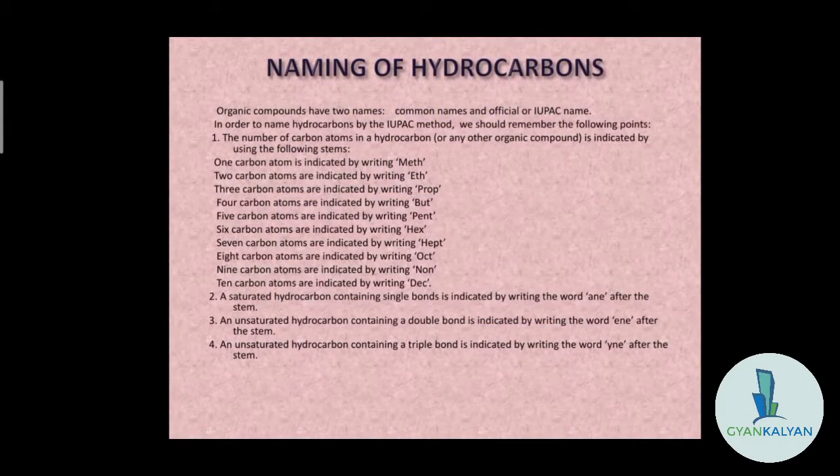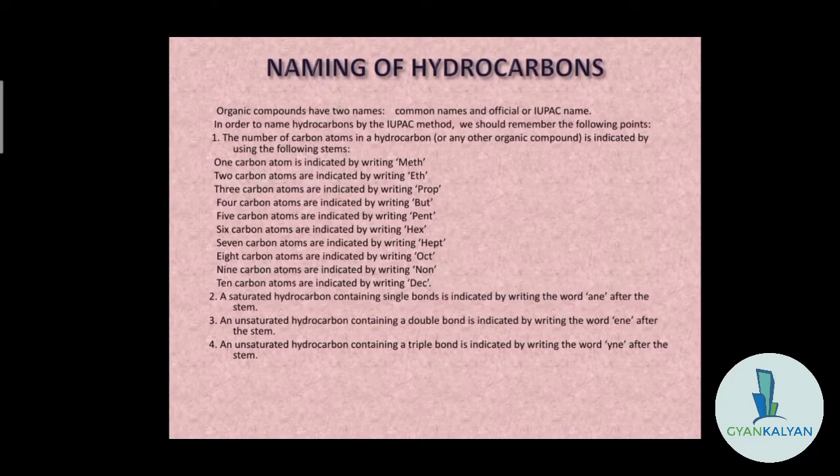Organic compounds have two names, just like humans. हम सभी के दो नाम होते हैं, जो स्कूल में सर्टिफिकेट्स में होते हैं और जो हमें घर में बुलाया जाता है, which is known as a nickname. Unlike that, organic compounds also have two names, common names and official names. The official name is also known as the IUPAC name. Let us see how the hydrocarbons are named.